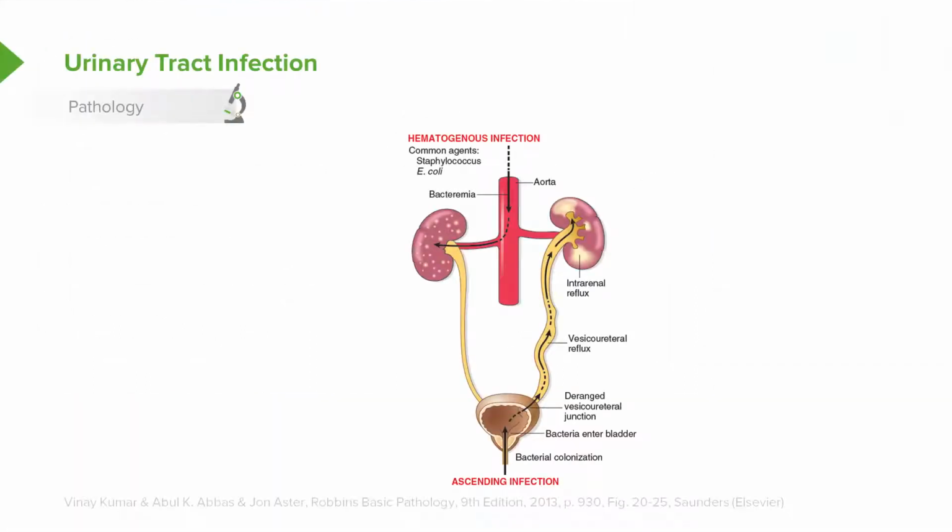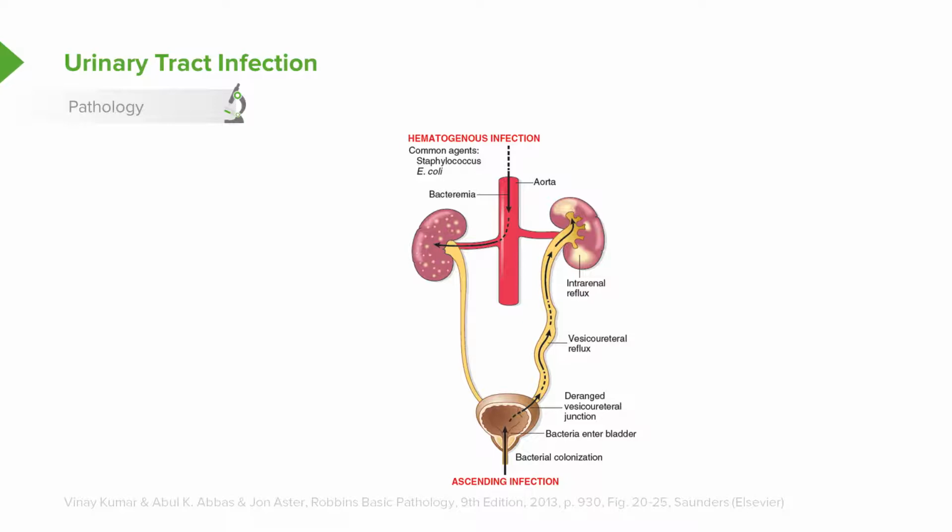So here are the two methods by which children are most likely to get a urinary tract infection. There is bacteremia that then lands in the kidney and causes a pyelonephritis, and that tract infection descends downward. That's more common in infants. And then there's ascending urinary tract infections.